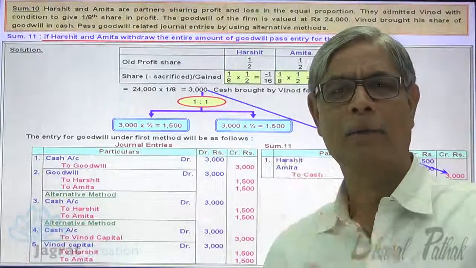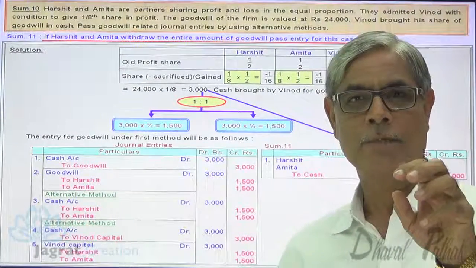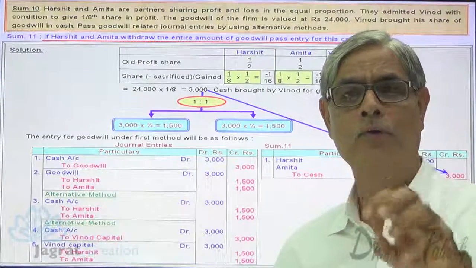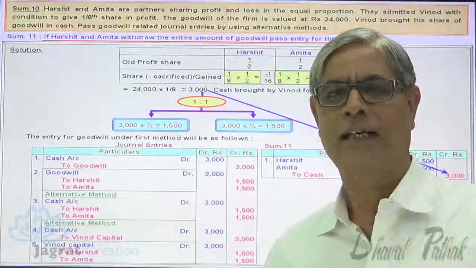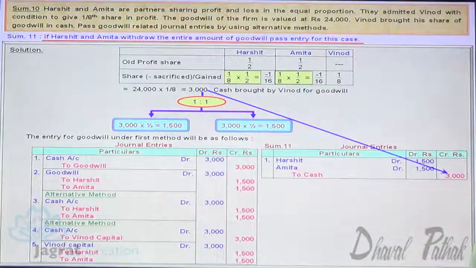Here the entire amount received for the goodwill, for the ownership sacrificed, is being withdrawn. So the full amounts, 1,500 and 1,500, are withdrawn.